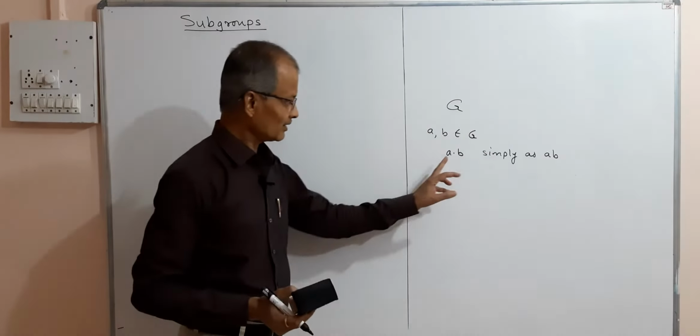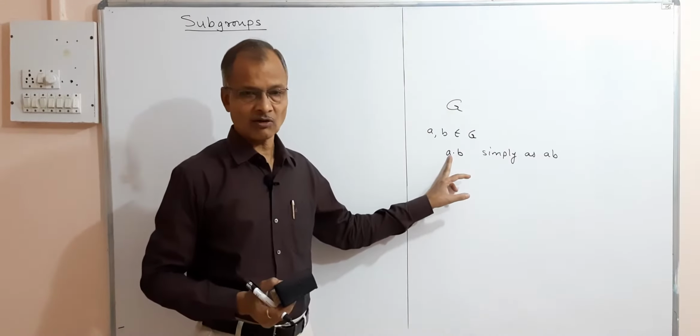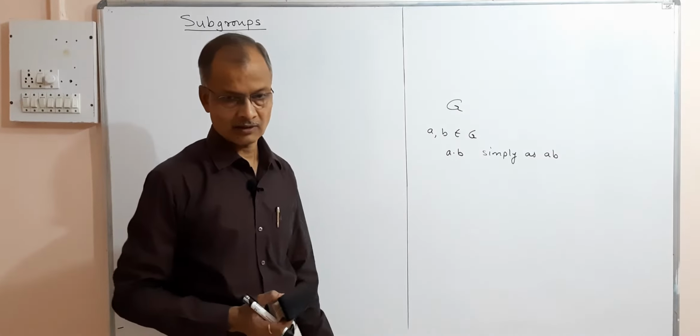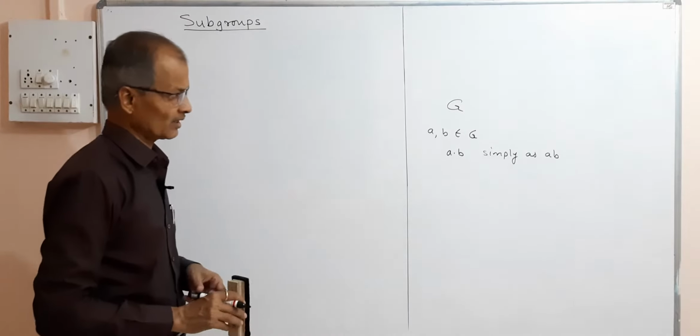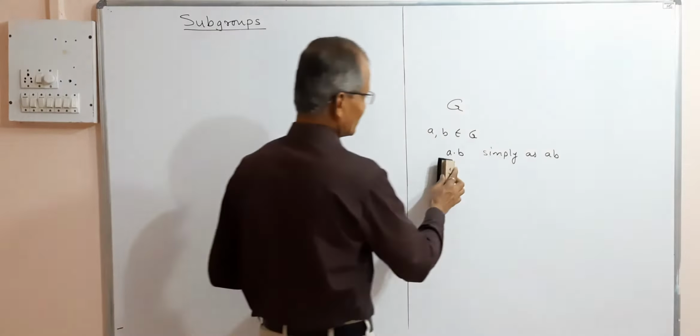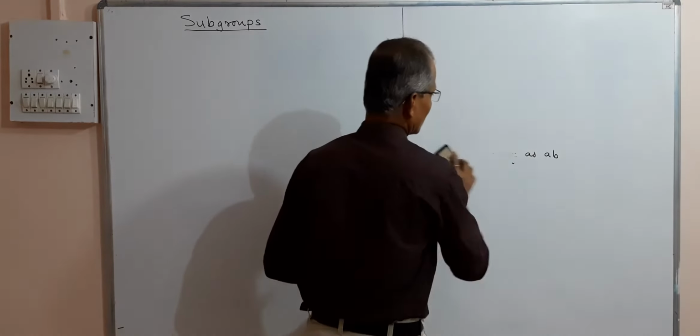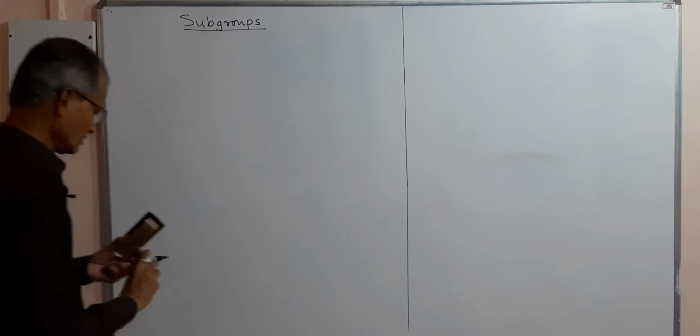You should remember this binary operation may be usual multiplication, usual addition, or any other special binary operation that is defined separately. But we will hereafter write A dot B as AB only. Now we define subgroup.